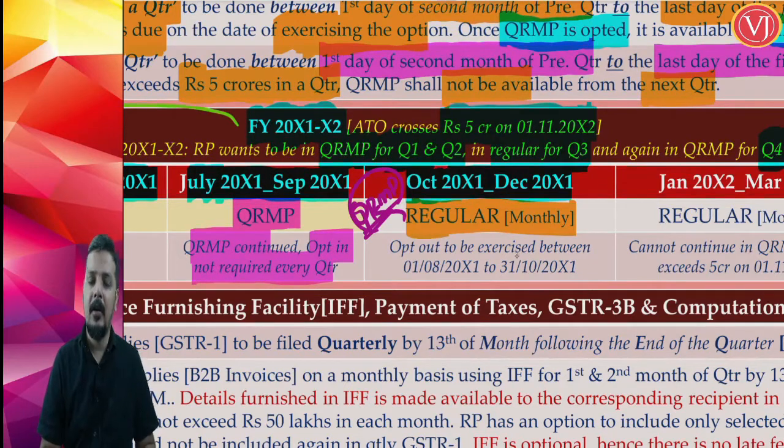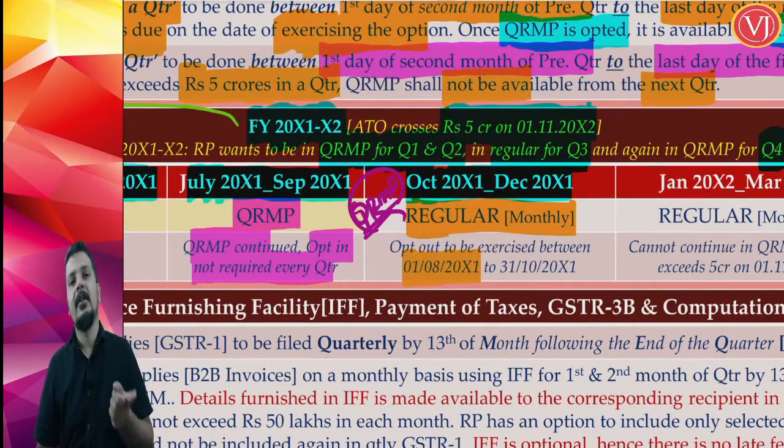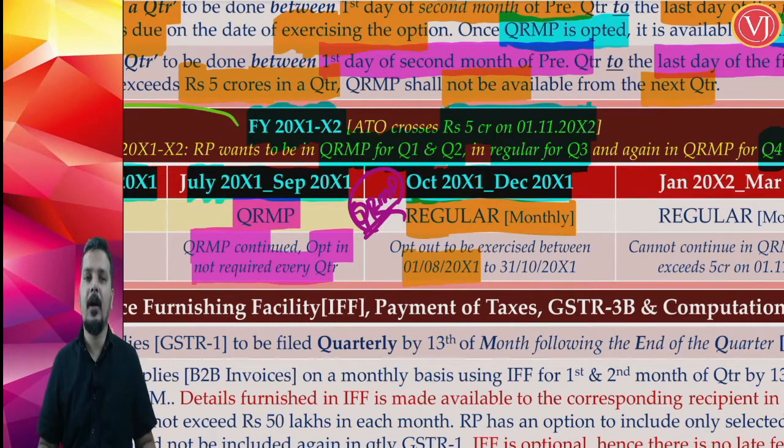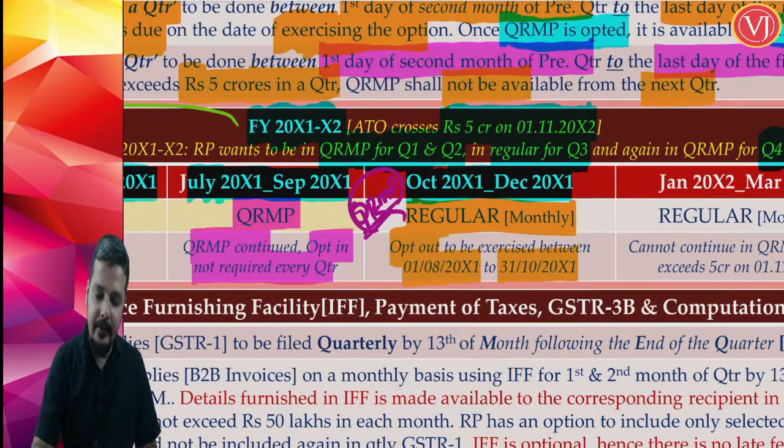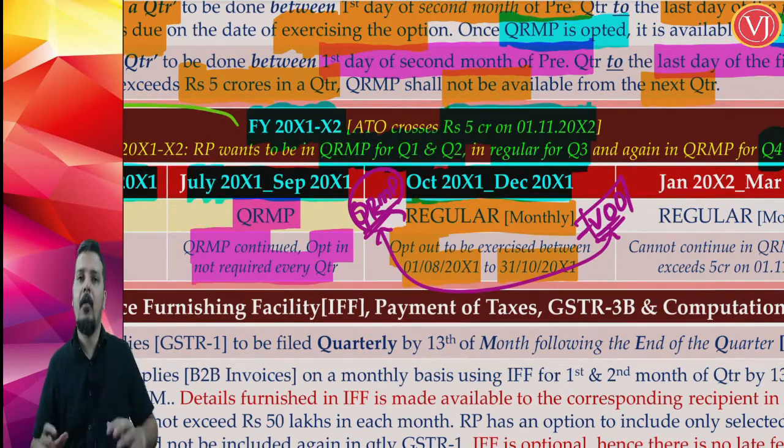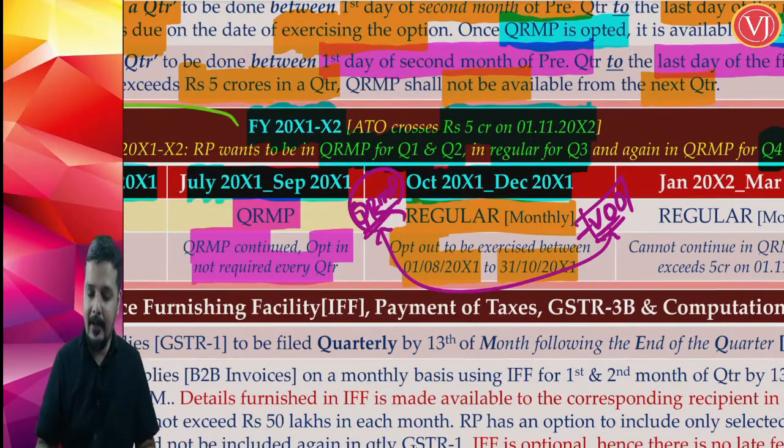So if it is October 21 to December 21, it is the first day of the second month of the previous quarter, 1st August 2021, till the last day of the first month of the current quarter, that is 31st October 2021. So this opt-out should be exercised between these dates. This is a voluntary opt-out. It is not a mandatory opt-out, which means you are very much eligible for the QRMP scheme, but you are voluntarily going outside. If you are voluntarily going outside, it should happen in that window period, that is the first day of the second month of the previous quarter to the last day of the first month of the current quarter.